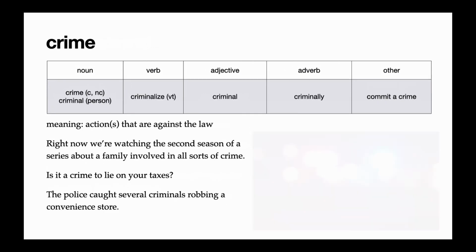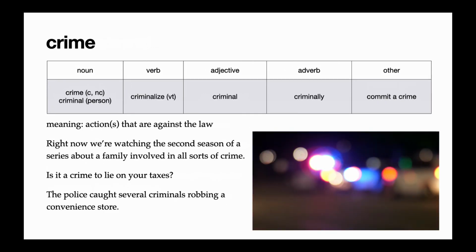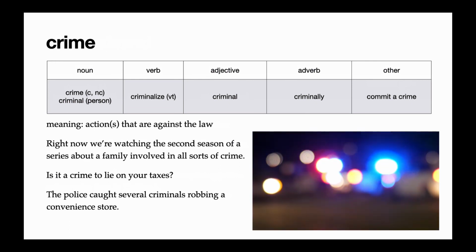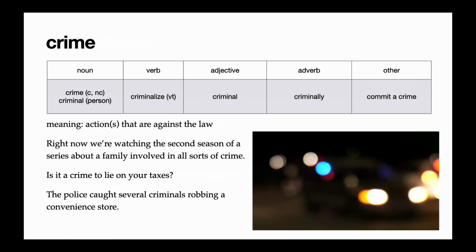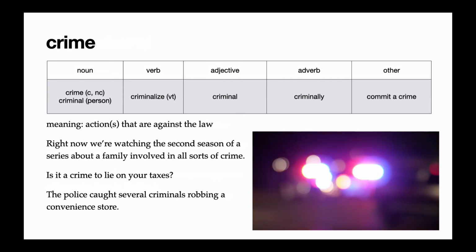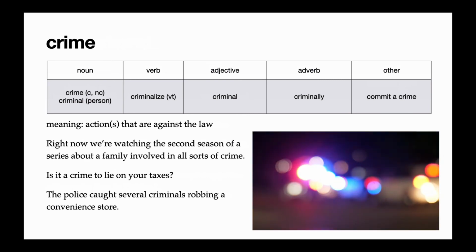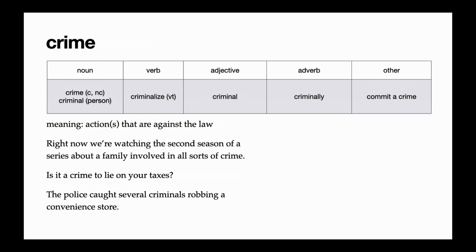Next, we have the noun crime. And crime means an action or actions that are against the law. Crime can be used as a countable noun, like he committed a crime, or it could be used as a non-count noun to talk about all crimes. Like in the example, I said we're watching a show about a family involved in all sorts of crime. That's a non-count noun. The second example shows us crime as a countable noun. Is it a crime to lie on your taxes?